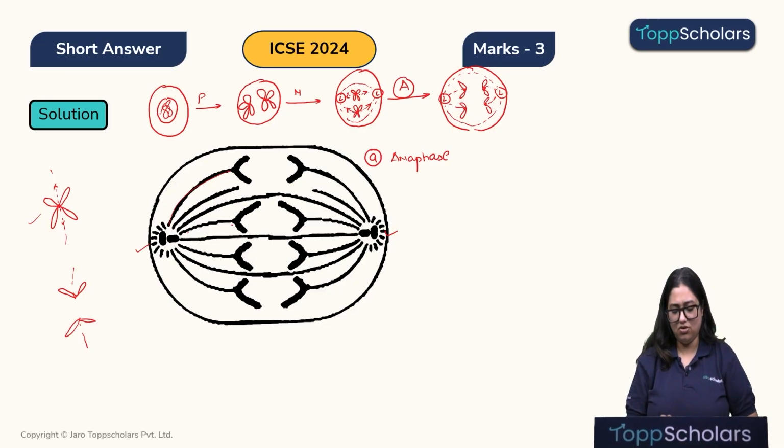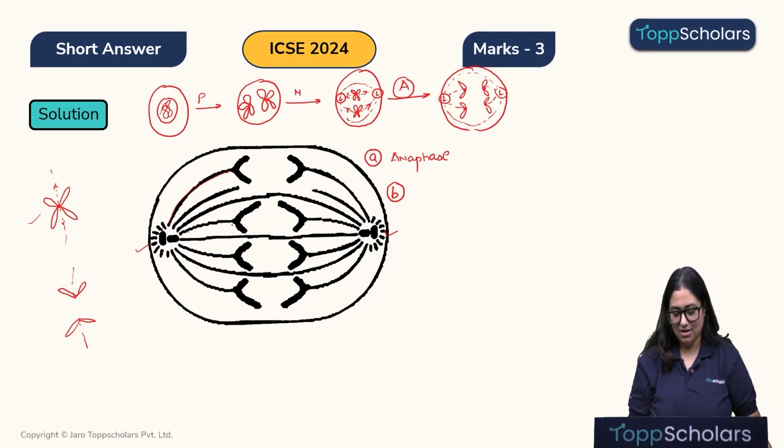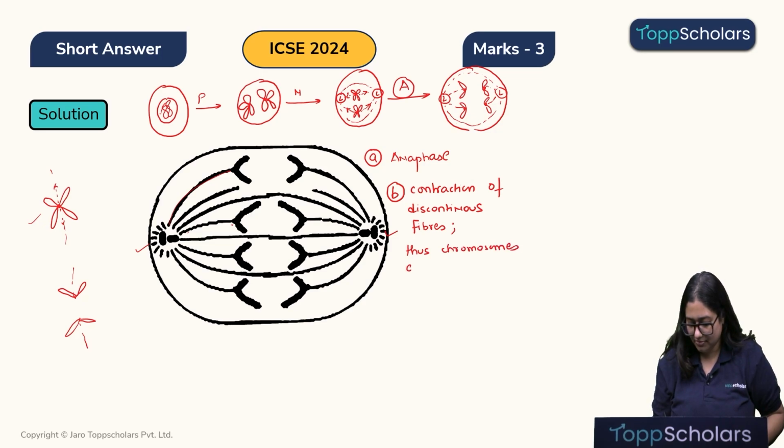I hope the explanation of it is also clear, where the discontinuous fibers have pulled and separated the chromosomes from each other. Okay, so here was the contraction of discontinuous fibers, thus the chromosomes are separated and pulled at the respective poles.